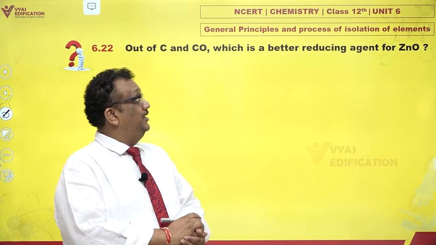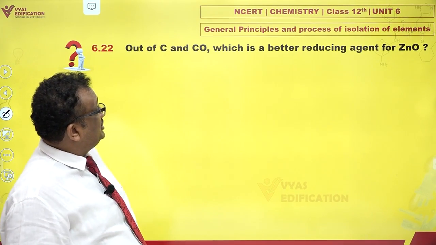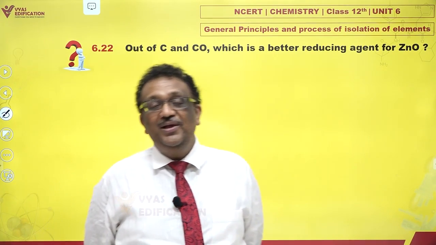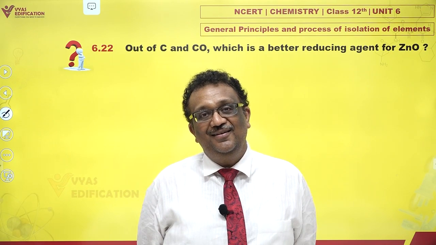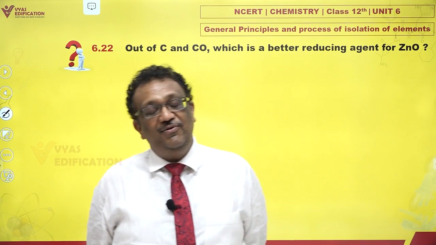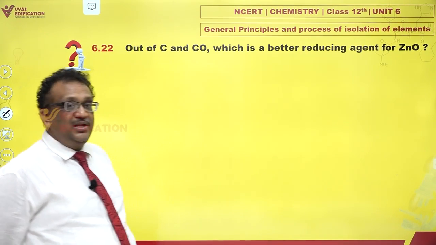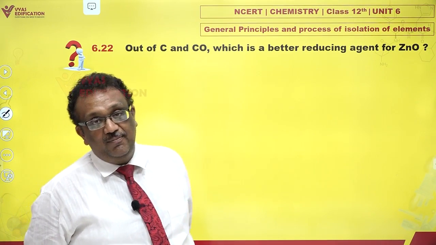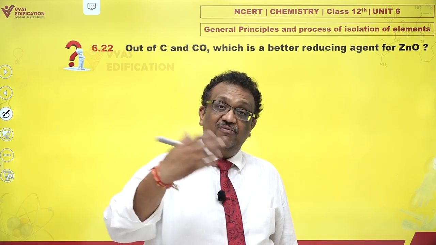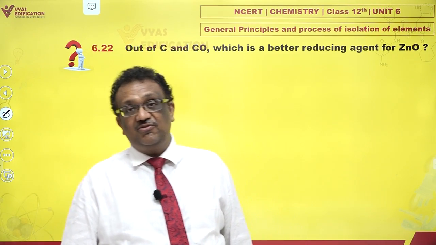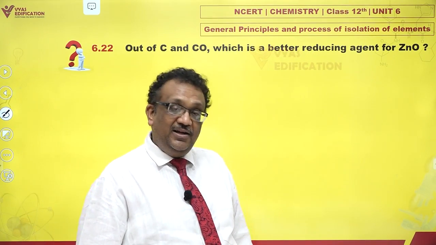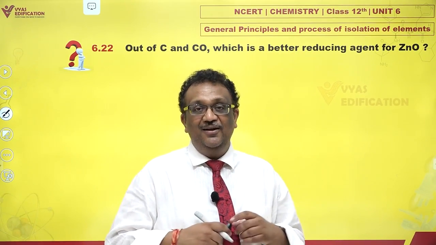Out of C or CO, which is the better reducing agent for zinc oxide? Now this again is a repeated question in NCERT. Question number 20 had a very similar idea, which is better, and we answered it there using an Ellingham diagram. Carbon is far better than carbon monoxide above 700 degrees Celsius, and since this reduction occurs at around 1200 degrees Celsius, carbon would be distinctly better than carbon monoxide for reduction.